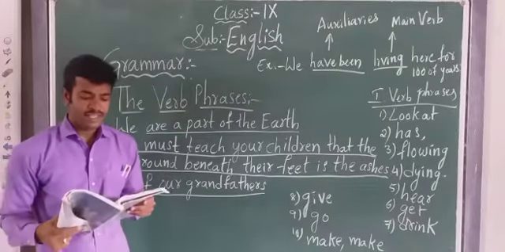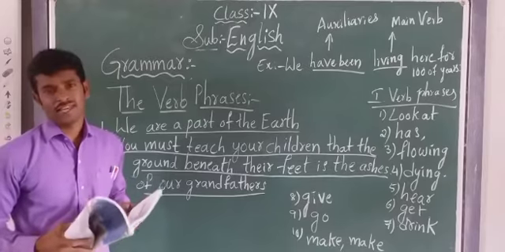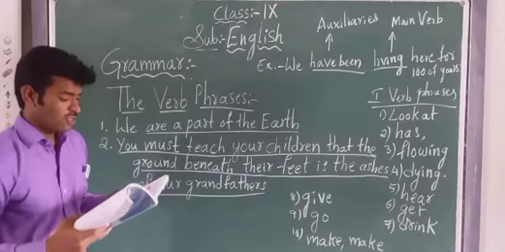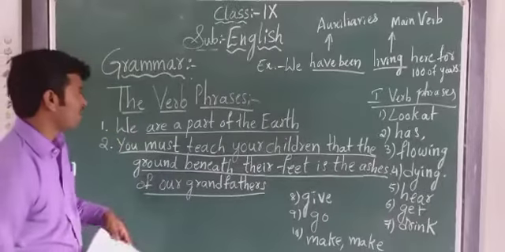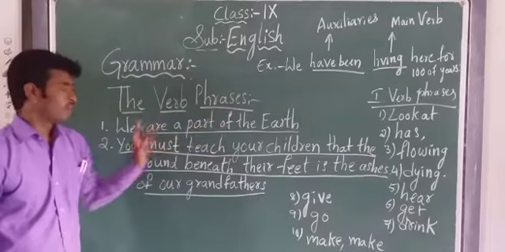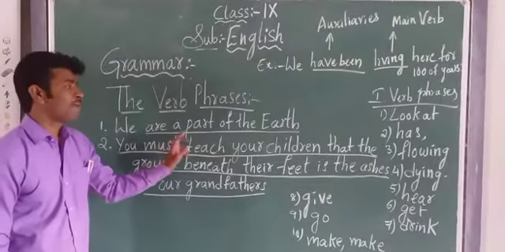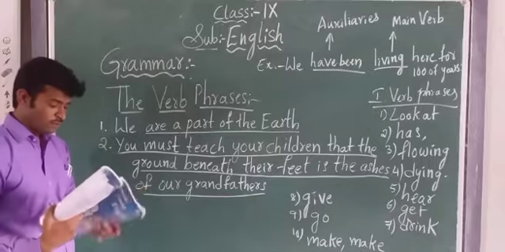Read the following sentences taken from the text. Here one or two sentences are given, children. In the first sentence, we are a part of the head. All see on the blackboard. The underlined part is "are a part of the head." Second, you must have.